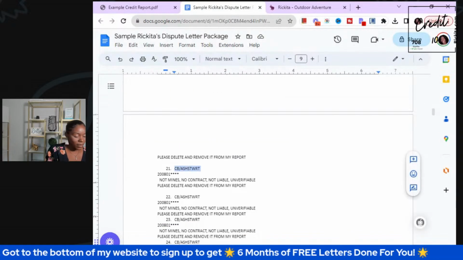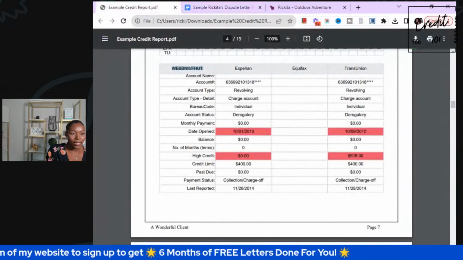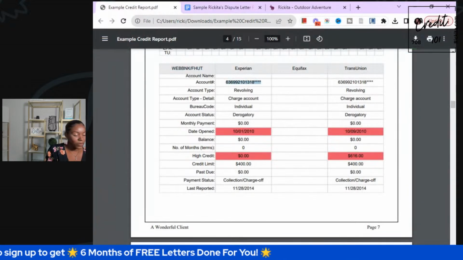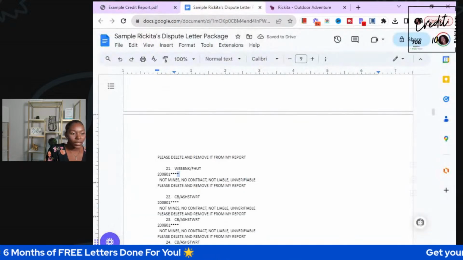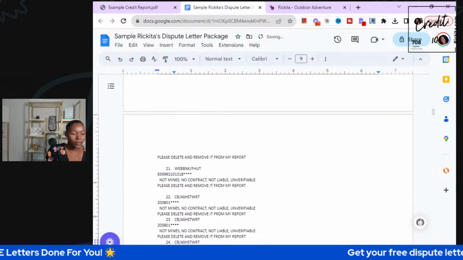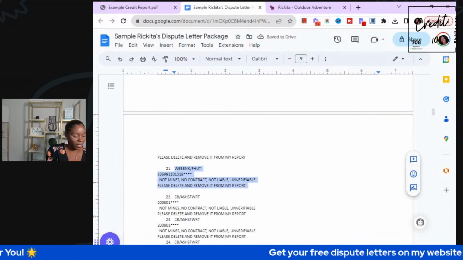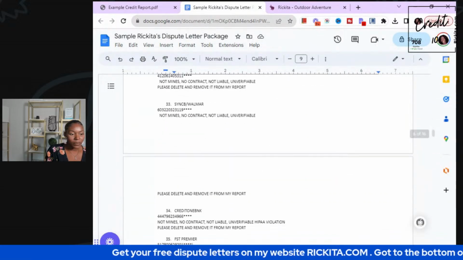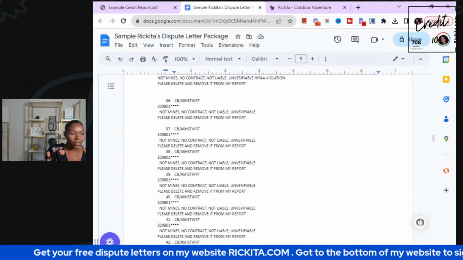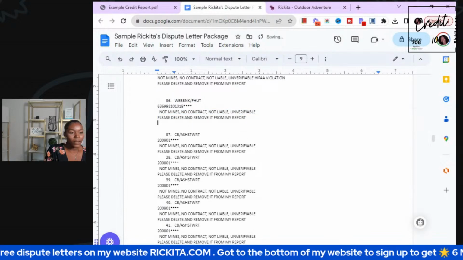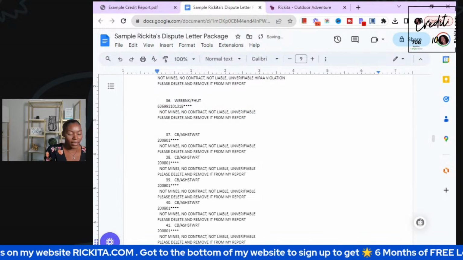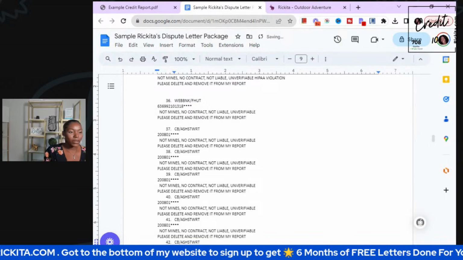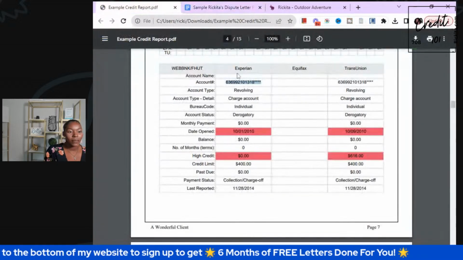So we're going to copy it and paste it here, and then let's go ahead and paste this account number on too. We're going to only put this one on Experian and TransUnion. So let's go ahead and copy this and put this on our Experian one now. If it's not on that bureau, you don't want to add it to that letter because all of these have to go to their own spot. They're not all going to the same bureau.